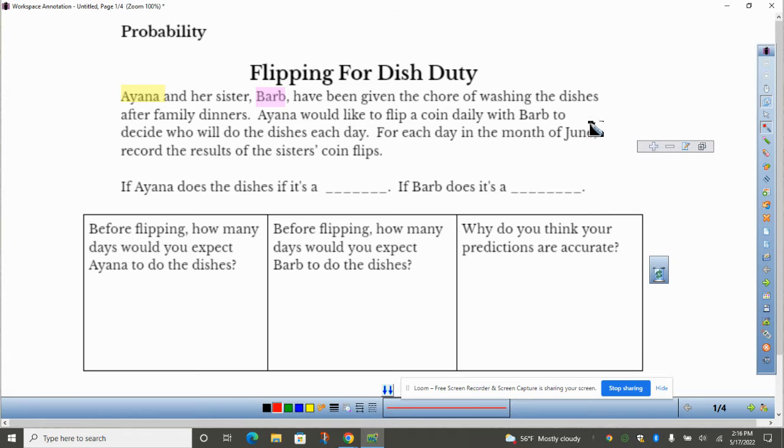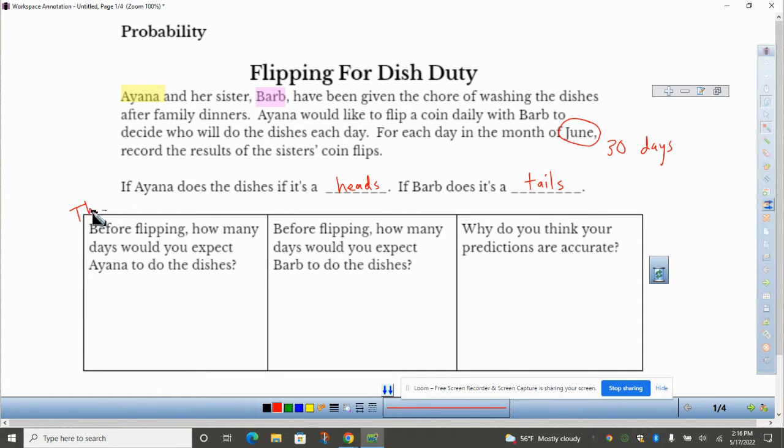So there are 30 days in June. So that means if it's a heads, we'll say Ayana does the dishes, and we'll say Barb does the dishes if there's a tails. But we'll keep that 30 in mind because that might be helpful when we're making our predictions. Before flipping the coin, how many days would you expect Ayana to do the dishes?